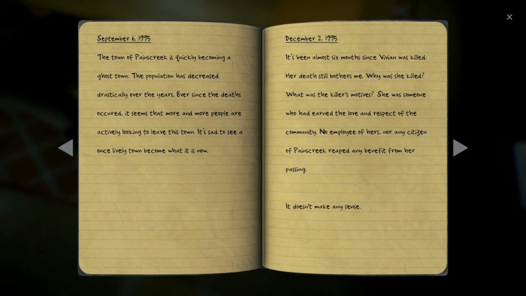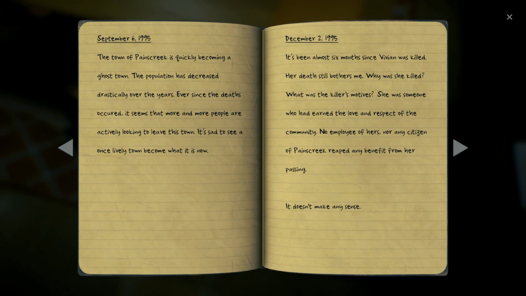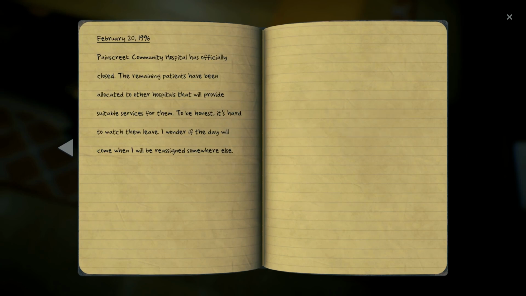Number 6. The town of Paynes Creek is quickly becoming a ghost town. The population has decreased drastically over the years, ever since the deaths occurred. The deaths? This is the killings of Paynes Creek, but that's the first we've heard of multiple deaths occurred. It seems that more and more people are actively looking to leave this town. So possible serial killer, maybe? It's sad to see a once lively town become what it is now. On the last page, we learn that the town hospital was shut down in 1996.